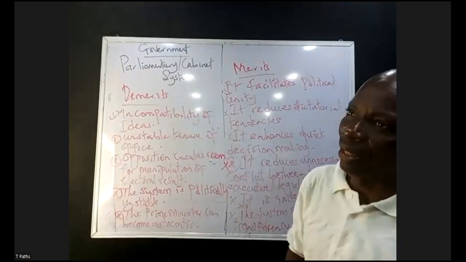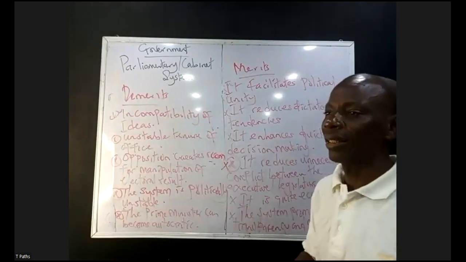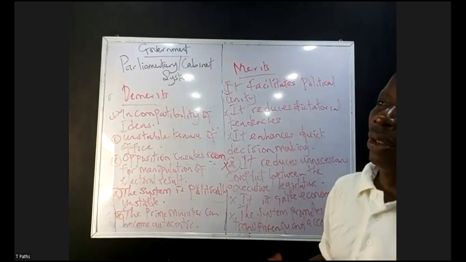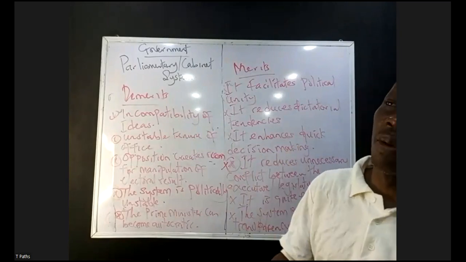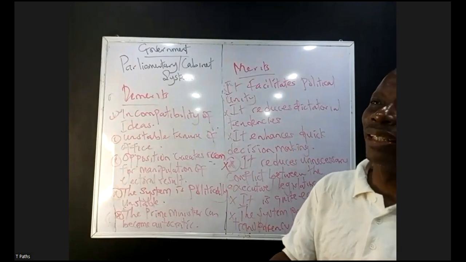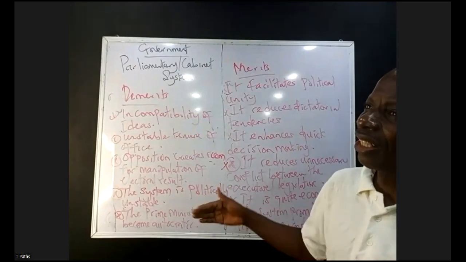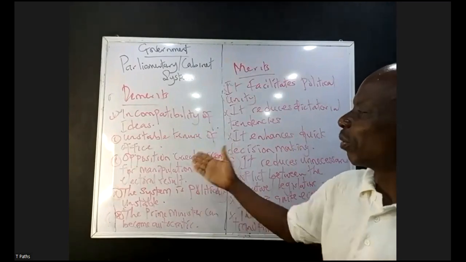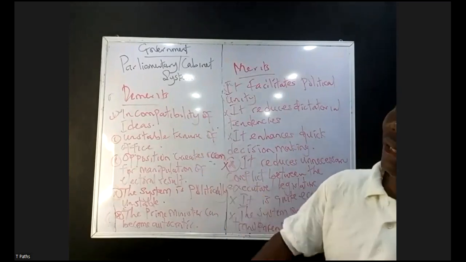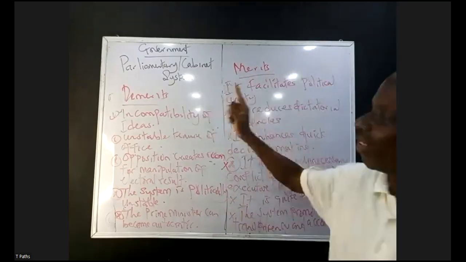Remember what we said earlier on that if an election is conducted and there is no clear-cut winner, coalition government becomes inevitable. When we talk about coalition government, coming together of two or more political parties, these so-called two or more political parties have different political ideology or manifesto that are counterproductive. And when these people come together, there's going to be what? Incompatibility of ideas, leading to what? Political instability. That's one of the major disadvantages of the system.